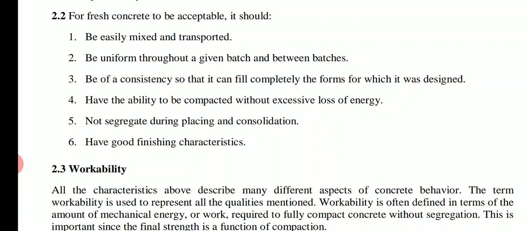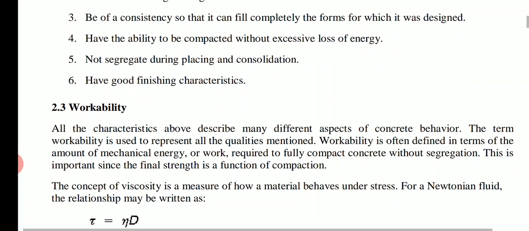So workable concrete should be easily mixed, easily transported, uniform throughout the batches, and it should have a consistency to fill all the forms it was designed for, and be capable of being compacted easily. Segregation should not occur, and it should have good finishing characteristics. Then we call it a good workable concrete.